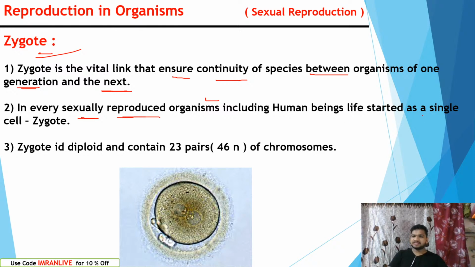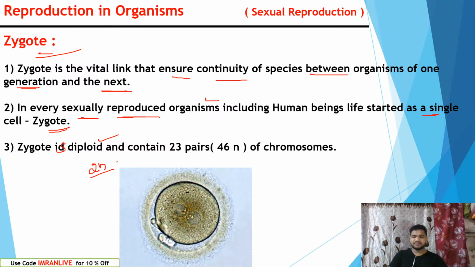Life started as a single cell zygote. All our life started as a single celled zygote. The zygote, which is formed by fusion of male and female gametes, starts replication and continues cell division through mitotic division.